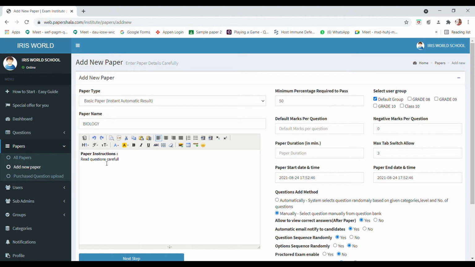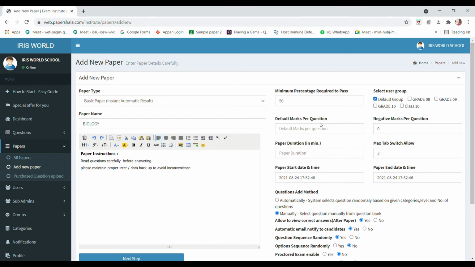Based on the subject, you can give the instructions. So this is how I give. Next one, the mandatory for the virtual exams, that is please maintain a proper internet or data backup to avoid inconvenience. So this is how you can do.